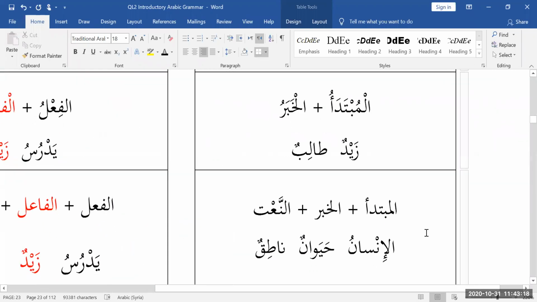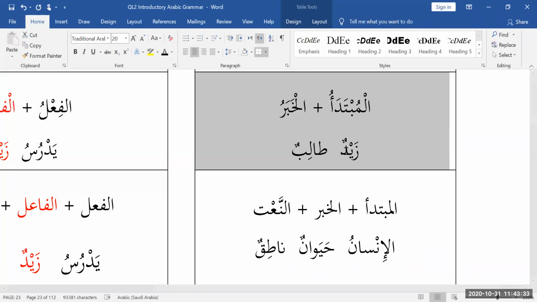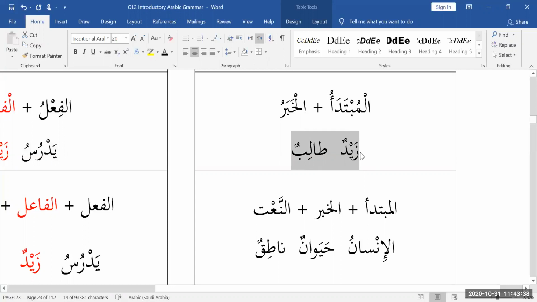So let's break down ismiya further. As we have learned before, al-mubtada plus khabar is the bare bones minimum that you need to make a valid Jumla Ismiya. So Zaydun Talibun, I have the basic requirements satisfied. I got my Mubtada, Zayd, and I got my Khabar. Zayd is in the Rafa state. How do I know Zayd is in the Rafa state? Because there's a Dhamma ending. And I know that Zayd is an Ism, and an Ism is Mu'rab, and this is not an exception. And I know that I'm talking about Zayd, so that's the subject of the sentence, the Mubtada. Talibun is Khabar, information about it.